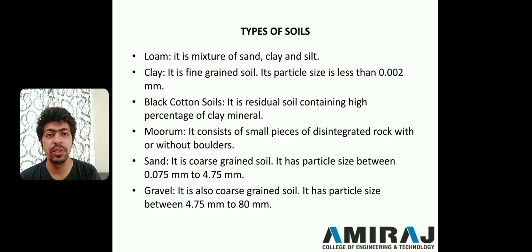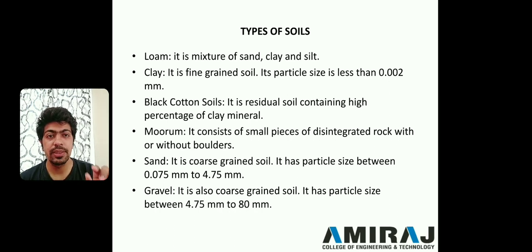Other types of soils are loam, clay, black cotton, muram, sand, and gravels. Loam is a mixture of sand, silt, and clay, which we need to discuss in this subject. When classifying a soil, it is of two types: coarse grain soil and fine grain soil.